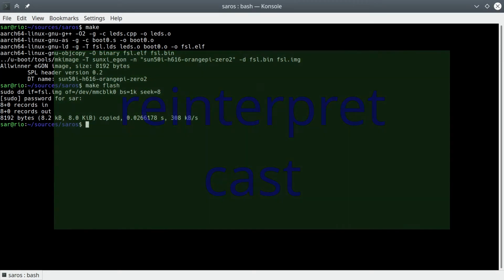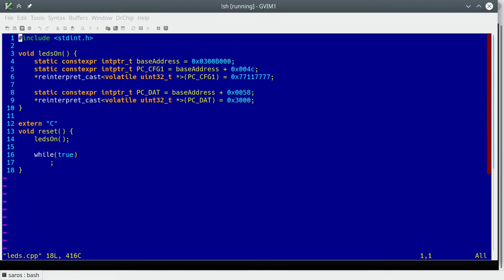If you're fluent in contemporary C++, you might wish to skip to the next chapter. We place the base address of the register bank we're writing to, remember that's GPIO bank C, in the confusingly named base ADDR variable. Actually, variable is the wrong name. The constexpr keyword means that this is a compile time known constant and is guaranteed to never change. This means the compiler is allowed to not allocate space for it.